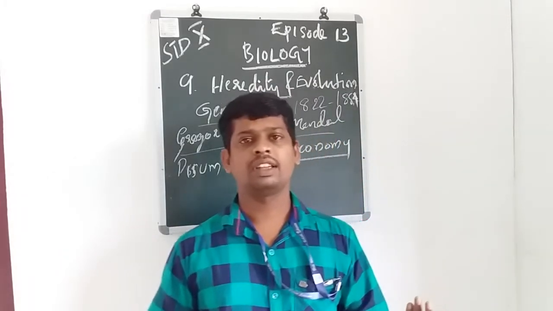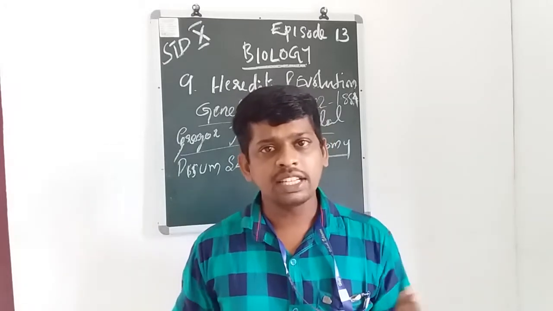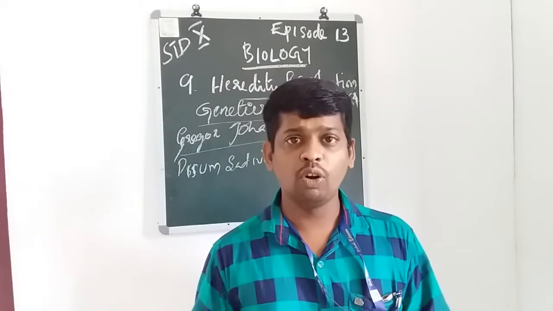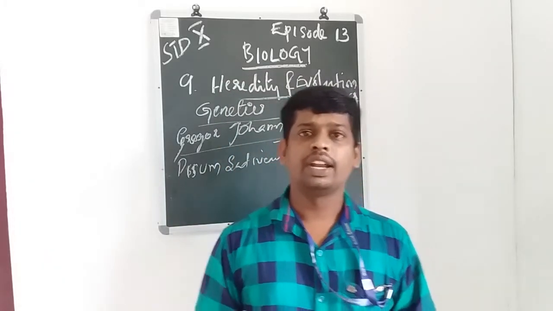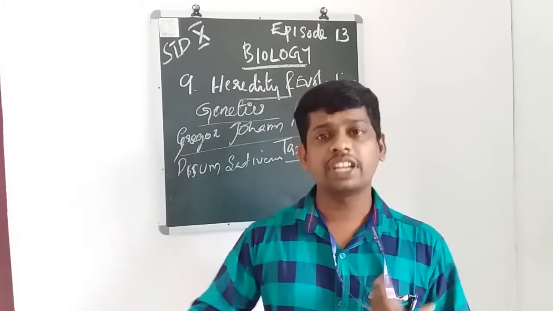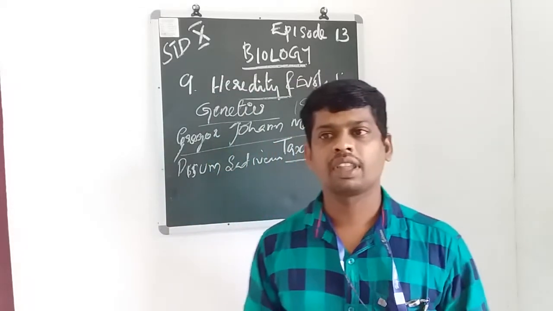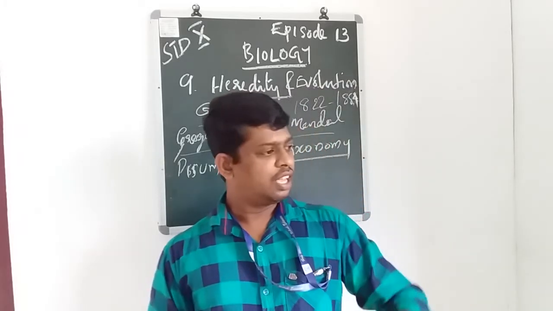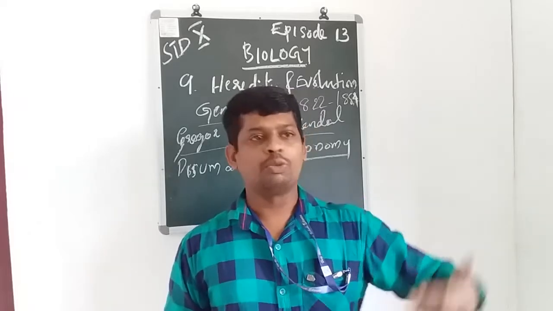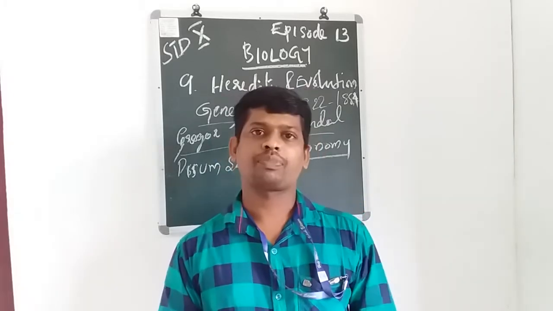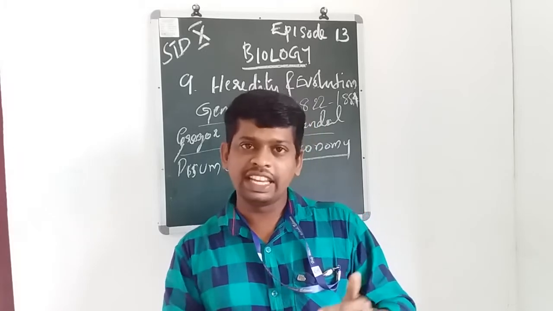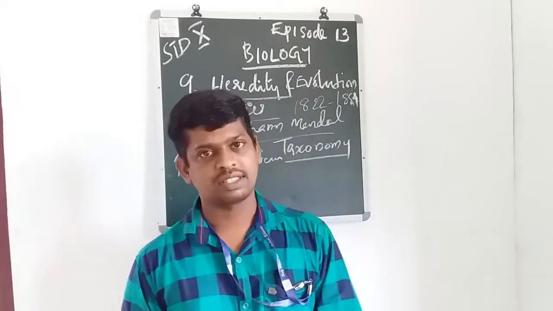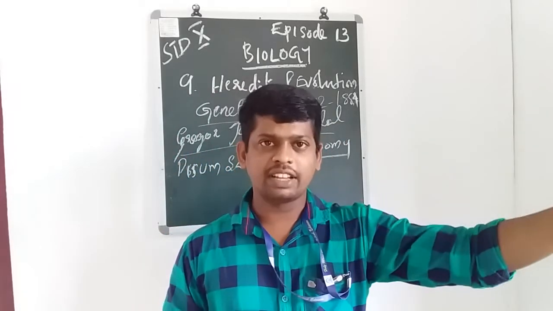Taxonomy means what? Taxonomy is another branch of biology which deals with the study of naming, that means scientific classification and nomenclature. Plants, organisms, animals, etc. are classified scientifically based on some methods and some rules.